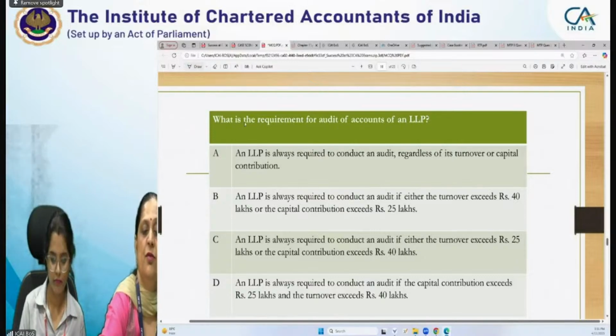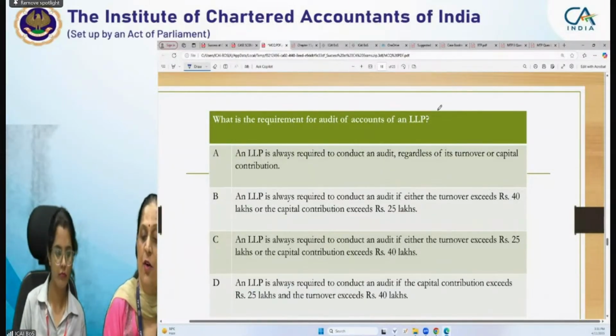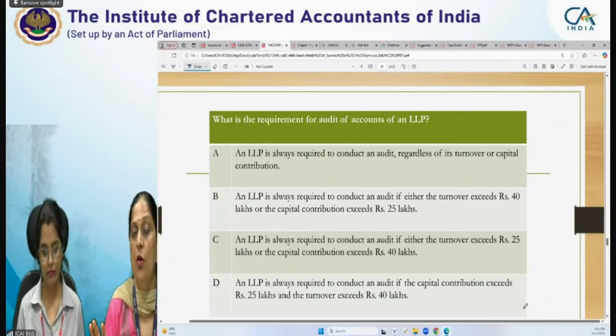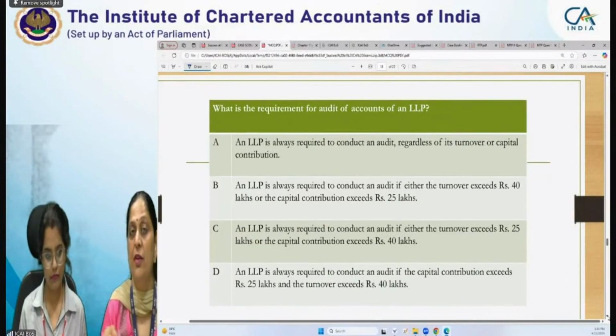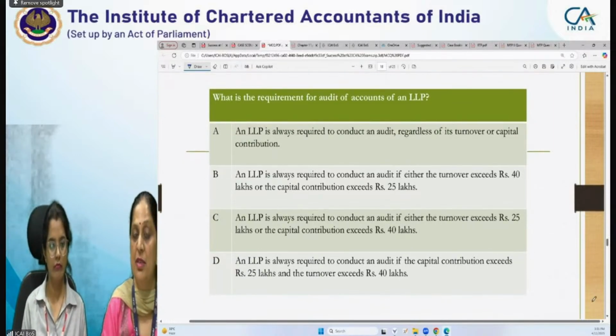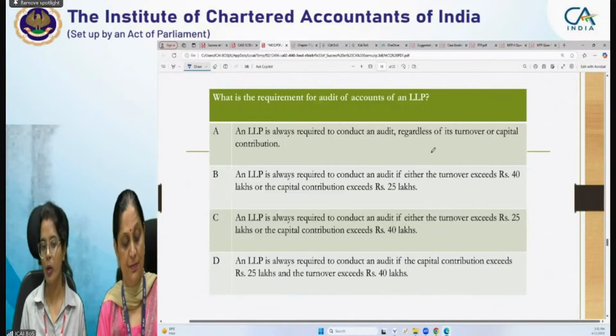Nowadays, this kind of question is being asked in the examination: what is the requirement of audit of accounts of an LLP? Here we have just taken knowledge and comprehension for revision purposes, but in the examination, it is asked in the form of an application-based situation. What is the requirement for audit of accounts of LLP?